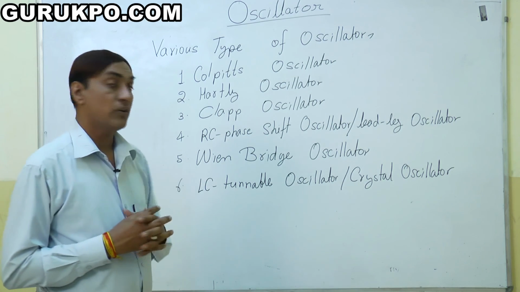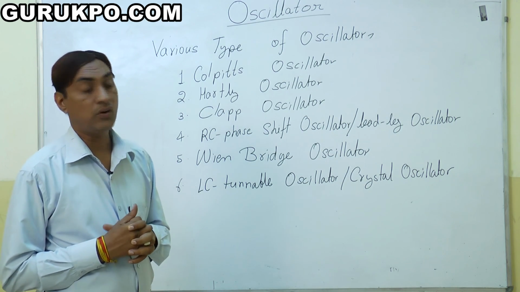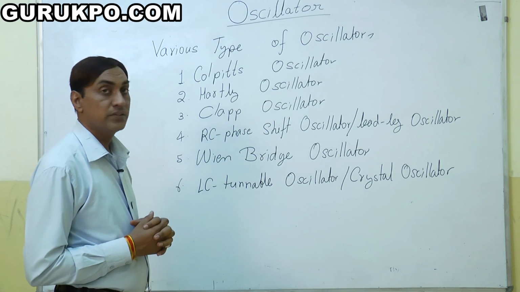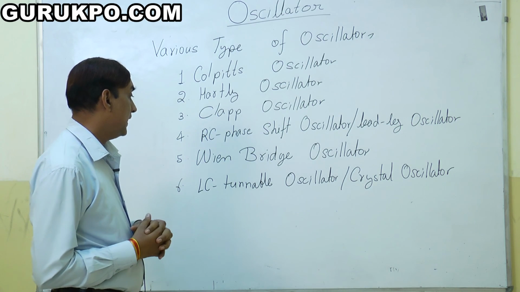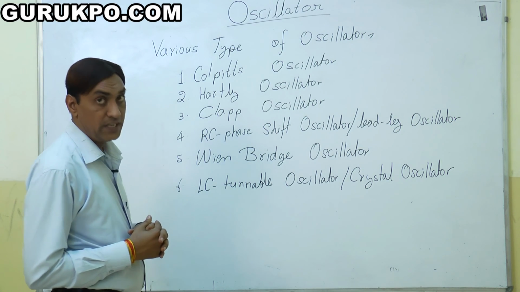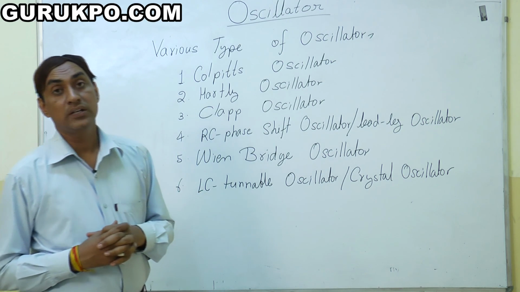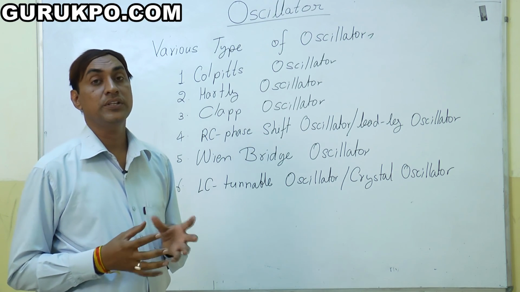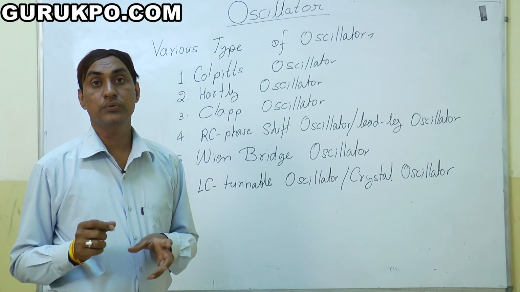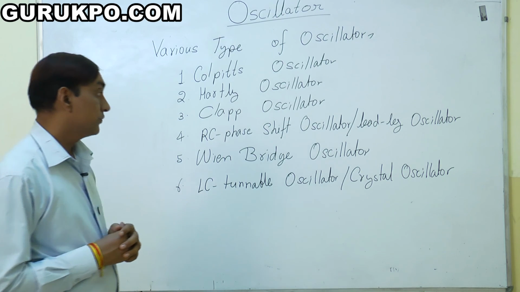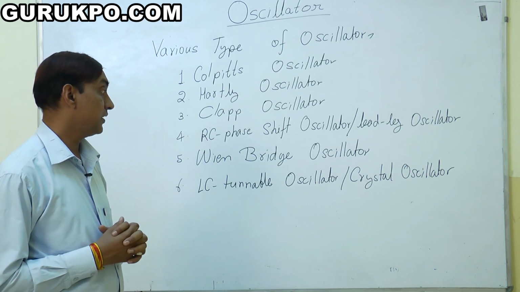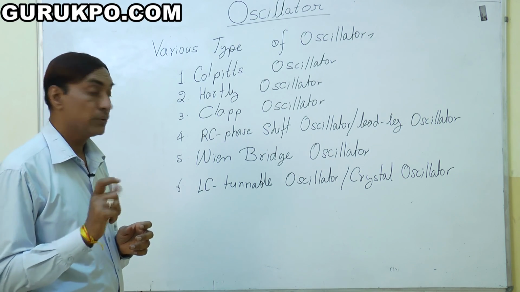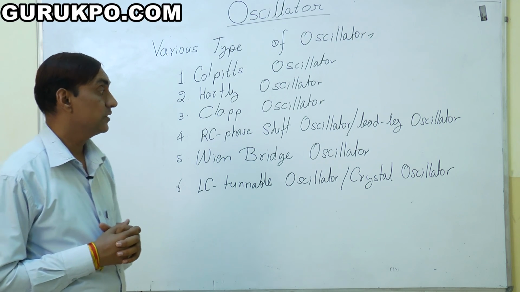In the Wien-Bridge oscillator, we use op-amps. An op-amp is a device used in electronics, so that's why it is the Wien-Bridge oscillator. And last and final, the LC tunable oscillator. The LC tunable oscillator is very important. LC tunable oscillators are used in radio, TV, and many devices where we tune to our frequency. In the LC tuned oscillator we use the crystal oscillator. It means we use some crystal to tune the oscillation. That's why we call this a crystal oscillator.